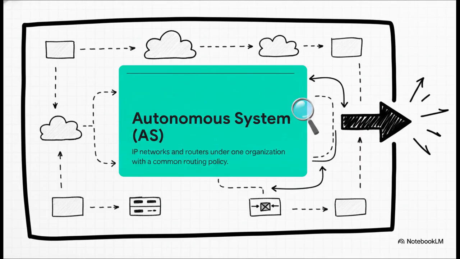Everything that happens strictly inside these borders is called Intra-AS routing, or Interior Gateway Protocol Routing, IGP for short. It's basically a private, highly managed transit system functioning entirely within the organization's walls, safely insulated from all the chaos of the public internet outside.